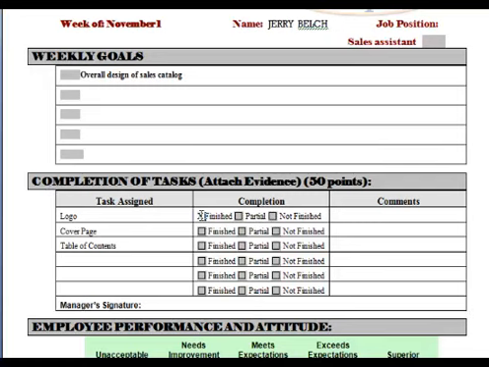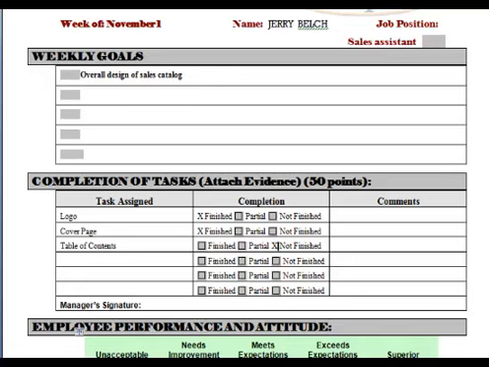In our example here for the log for the sales department for week 1, Jerry finished the logo, so that's indicated there. Finished the cover page, but did not complete the table of contents. The students just check these boxes.